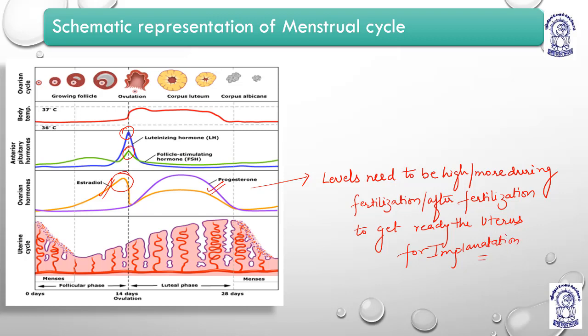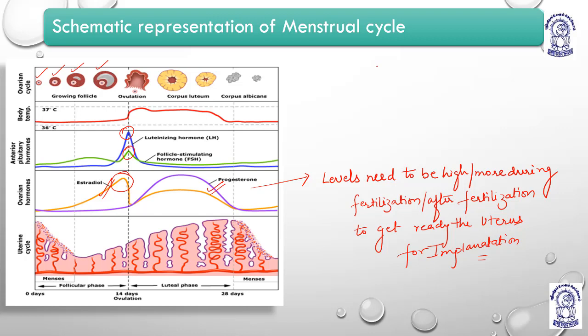So okay, you can see FSH helps to form these follicles. The levels of FSH are increasing, and the moment it comes to ovulation, maximum levels are attained, but the levels of FSH are lower than the levels of luteinizing hormone.